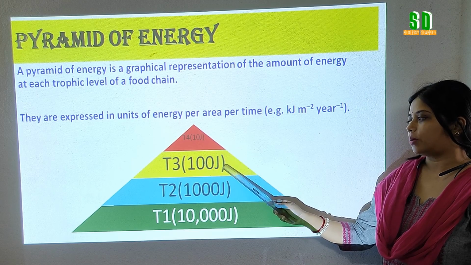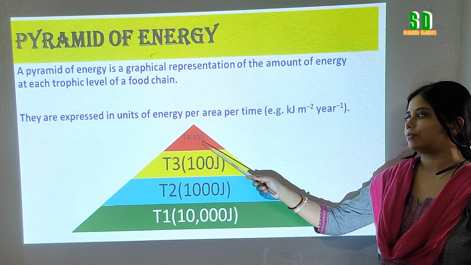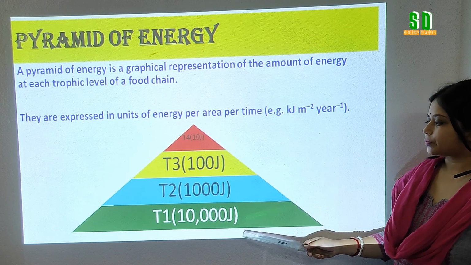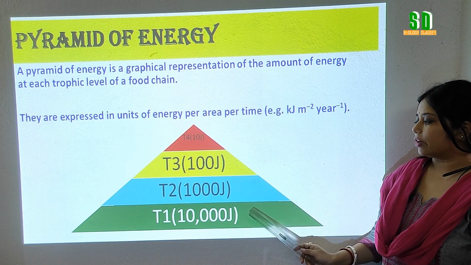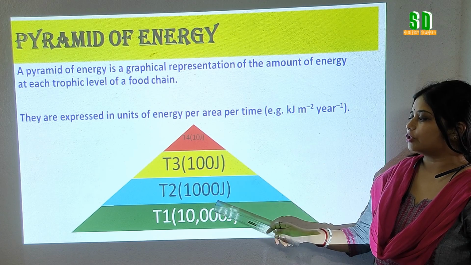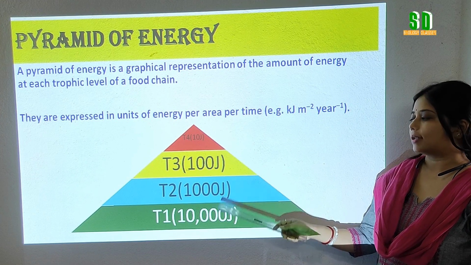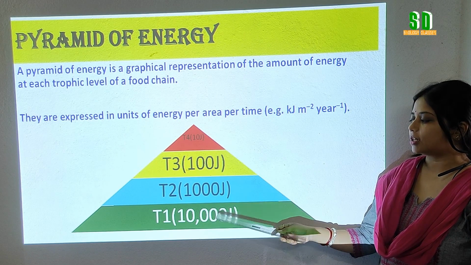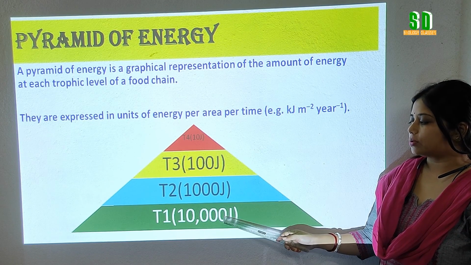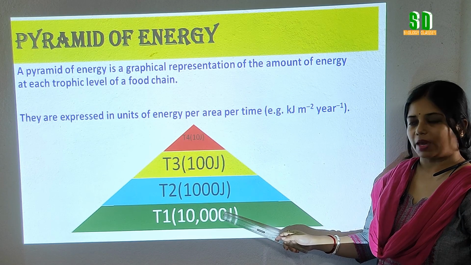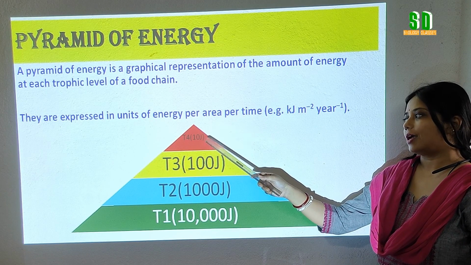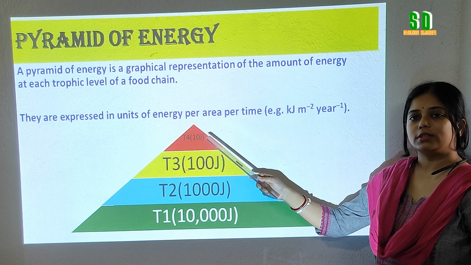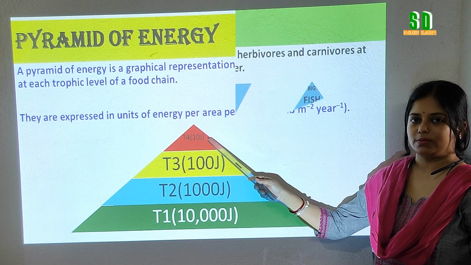In the third trophic level it will be 100 joule, and in the fourth trophic level it will be 10 joule. So in this way, we can graphically represent the energy flow in the food chain and the amount of energy present at every trophic level. We get the idea that at the producer level the amount of energy is maximum, and at the topmost carnivore level, or the fourth trophic level, the amount of energy is minimum.